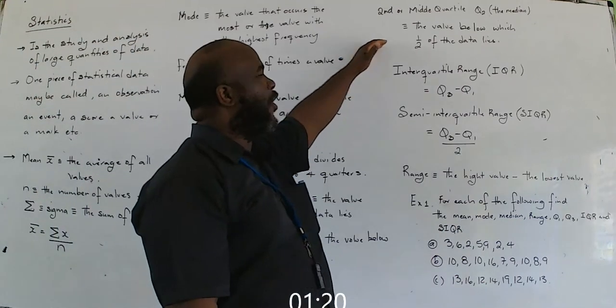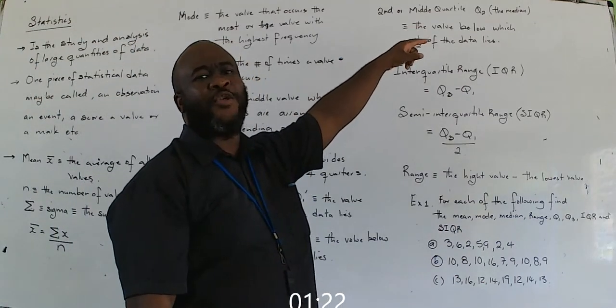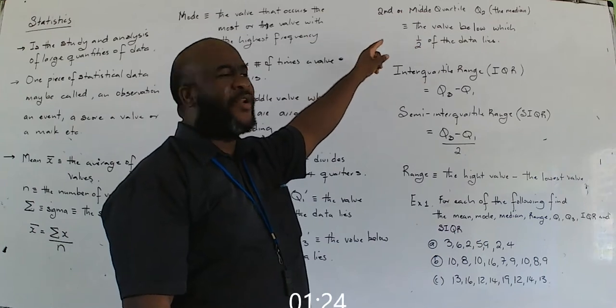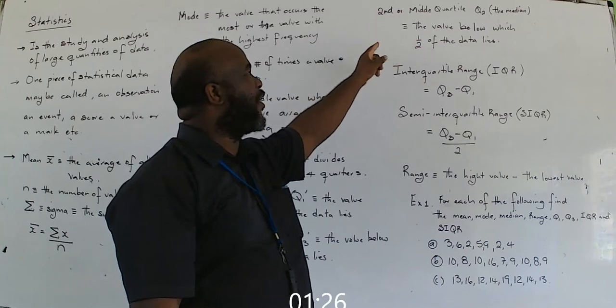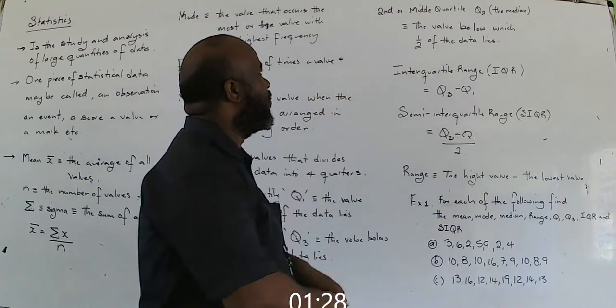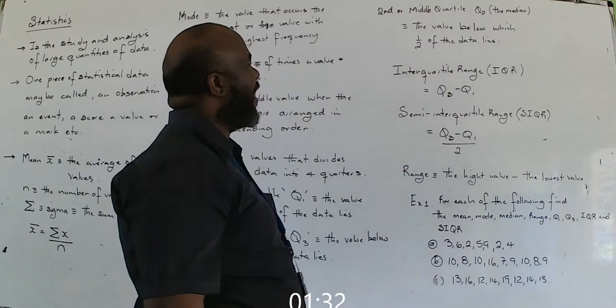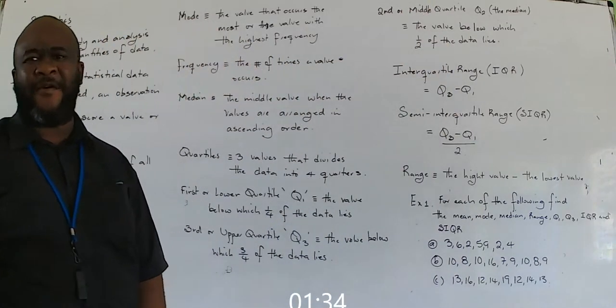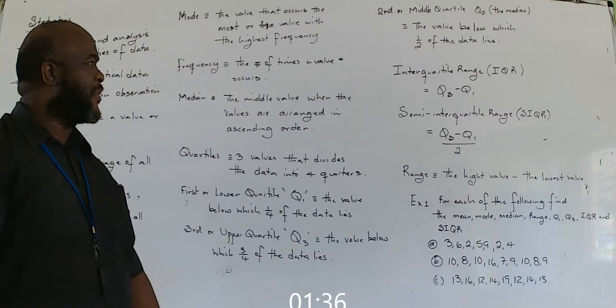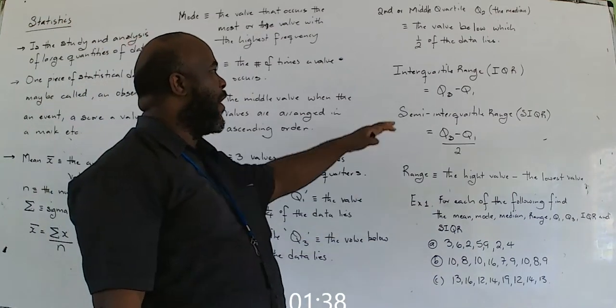Here, we're learning that the median is also called the middle quartile, or the second quartile. It's the value below which 1/2 of the data lies. You'll see all of that in action again.